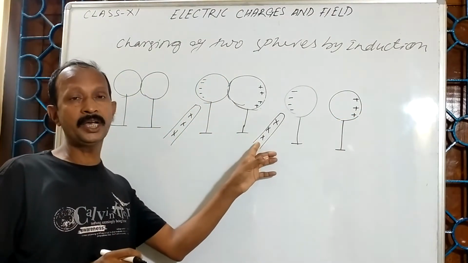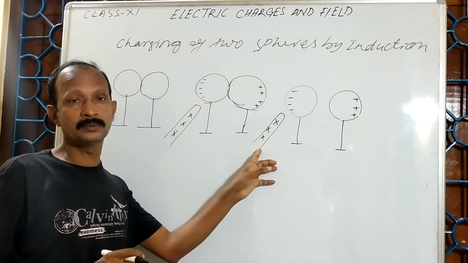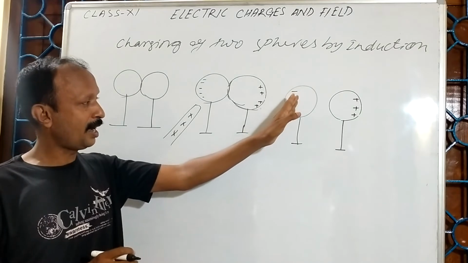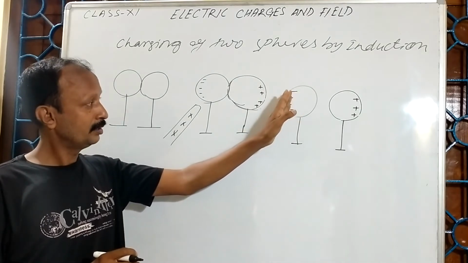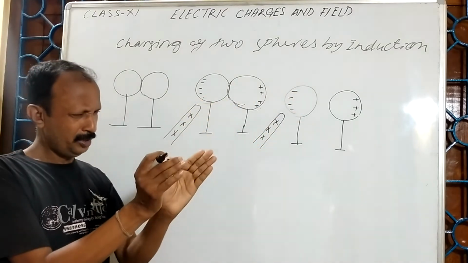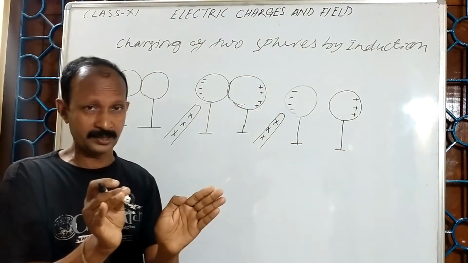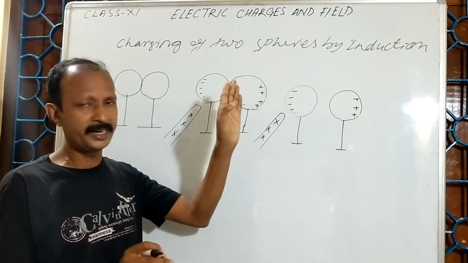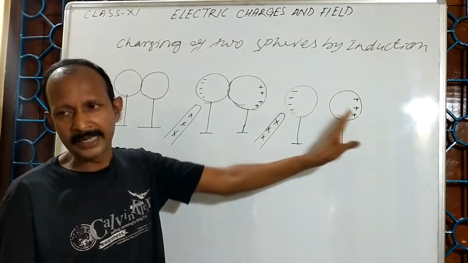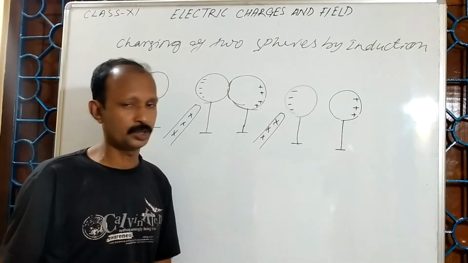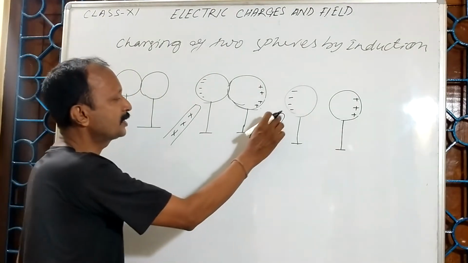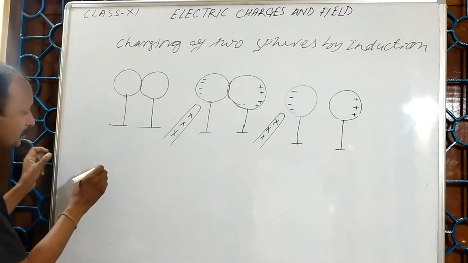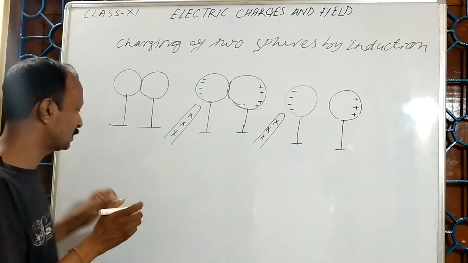Here there is the positively charged glass rod. We separated them, not much distance, a little distance. Instead of that, this side is holding the negative charge and this side is holding the positive charge. Now suppose I take away this glass rod. Then what happens if I take away this glass rod?